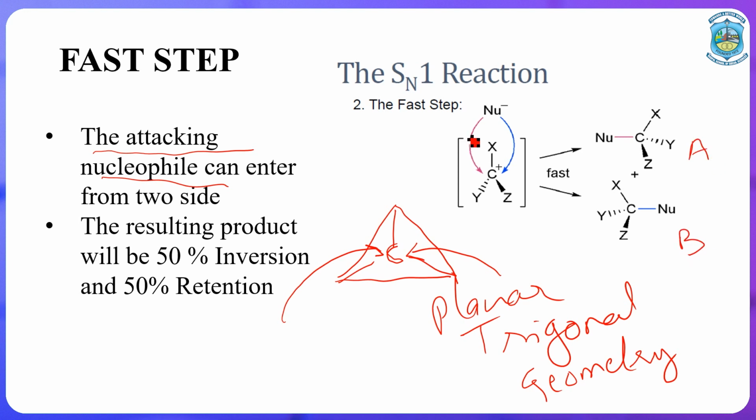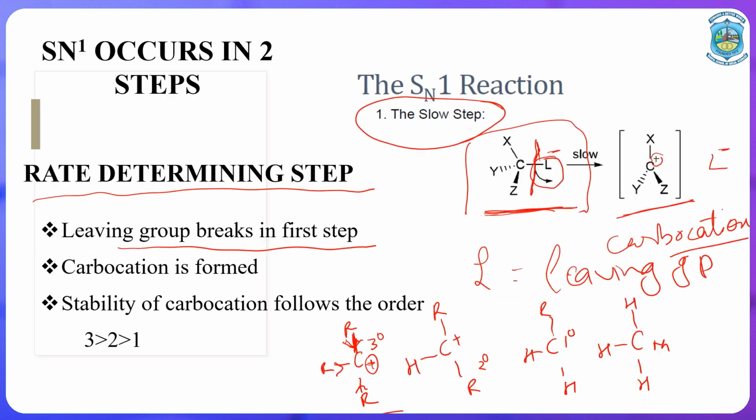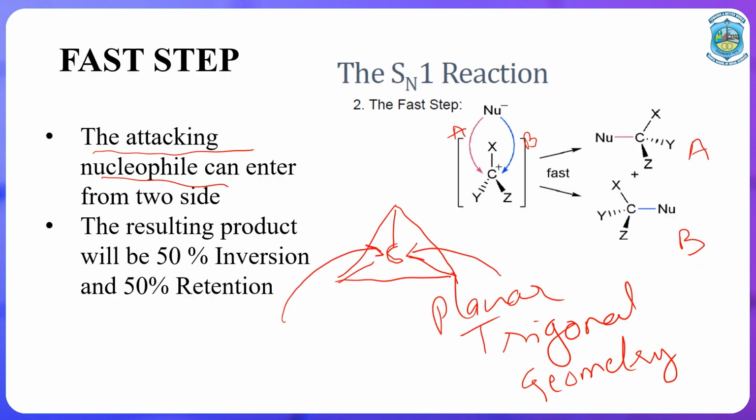If it enters from the arrow which is marked in red, we get the product A, and if it enters from the side which is marked in blue, we get the product B. But if you see the initial reactant, the leaving group was present on the left hand side, and in the products, in one the nucleophile is in the same orientation as the leaving group was, the position was the same, and in the other one it has flipped to the other side.